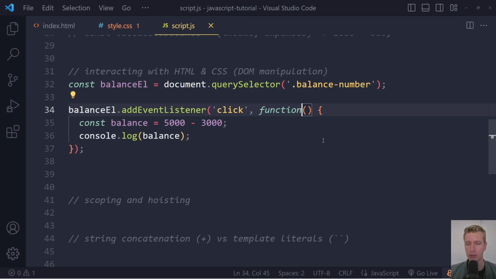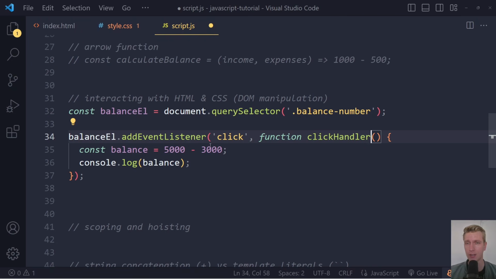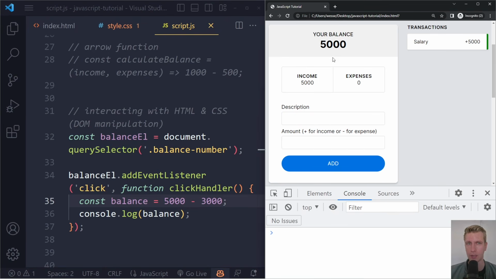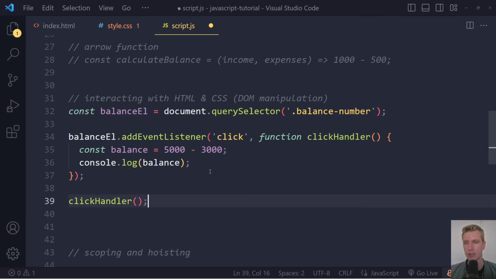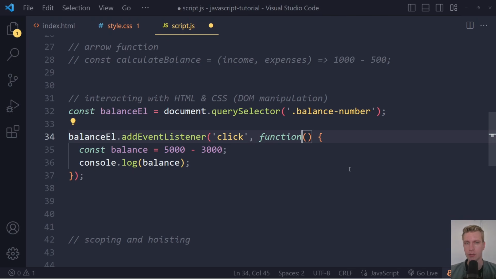We could give this a name, right? A common name for these type of functions is event handler. We're handling the click event. So a common name would be something like click handler, right? And it works the same way. Now when I click here, we get 2000, right? So it still works the same way, but we don't need this name later. We're never going to call click handler later like this, right? It's only here for this add event listener stuff.